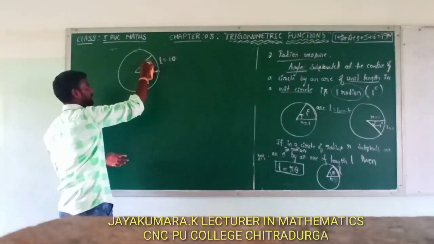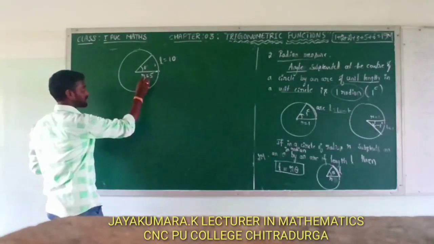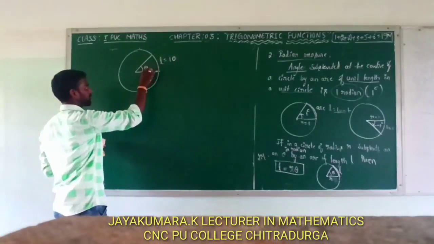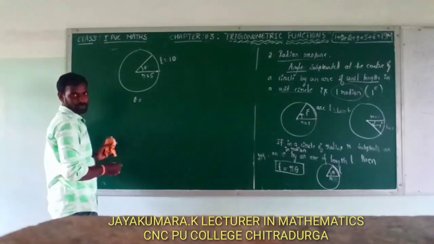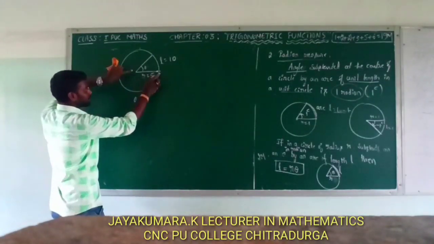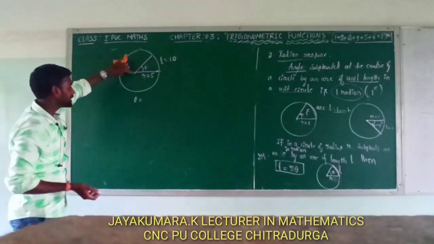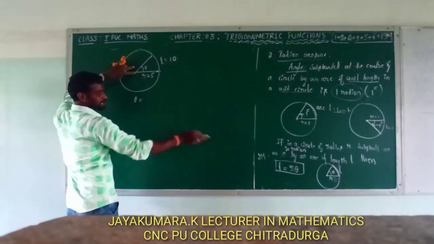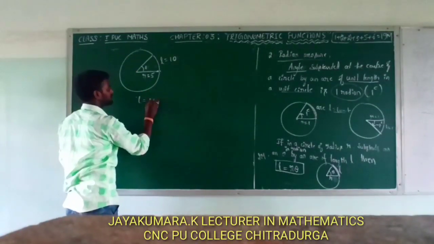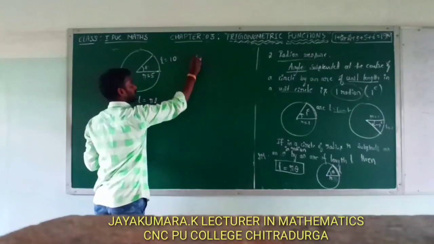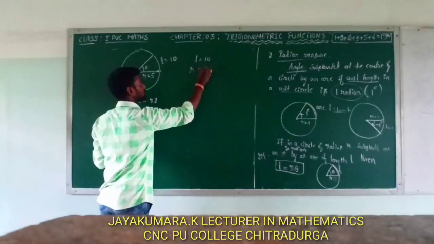Here subtends an angle theta. Find out theta. Either of the two will be given; here radius is given, length is given. Next he says find angle theta. Okay. Here find out theta. That means what is the angle subtended by the arc? Okay, here theta is equal to what? Here from that relation, L is equal to r theta. L is equal to r theta. Here L is equal to 10. That is length of an arc, and radius r is equal to 5 units.